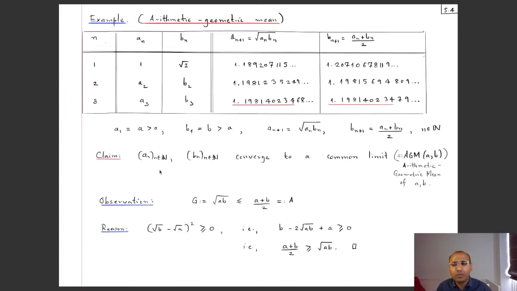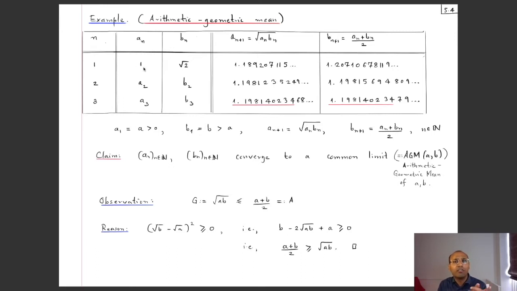Okay, so my claim is that first of all the two sequences an and bn, which are defined in this way, they converge. Secondly, they converge to a common limit, and this common limit is called the arithmetic geometric mean of the two seed numbers that you start with.